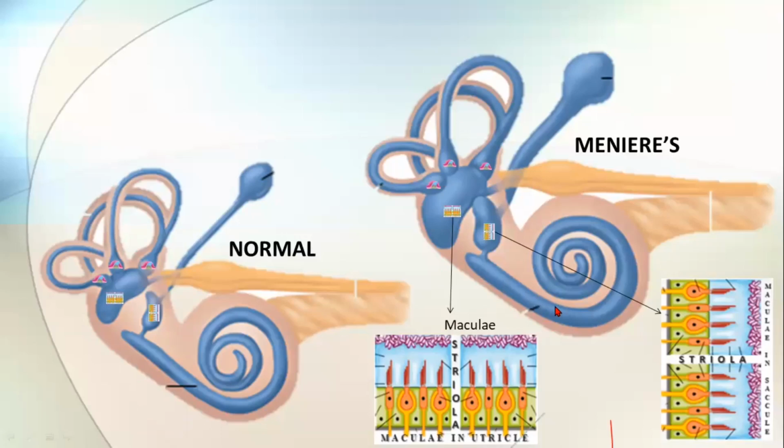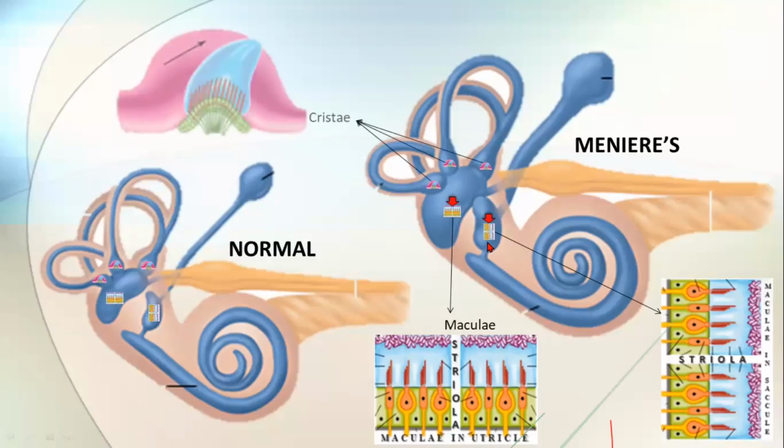So when there is increased amount of endolymph inside, what happens? Not only your organ of Corti is being compressed, also your maculae as well as cristae in the semicircular canals are also getting compressed due to the increased amount of pressure inside. So due to that increased pressure, they also cannot conduct impulses properly, causing vertigo to the patient, because their normal function is maintaining the balance. When they get diseased, they cannot conduct proper impulses. That causes vertigo in a Meniere's patient.